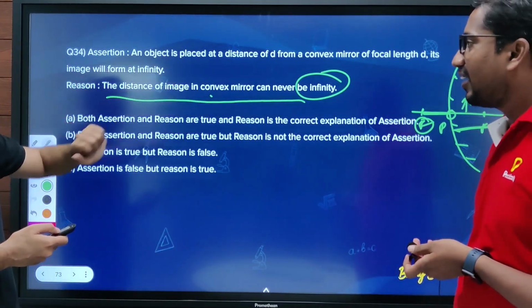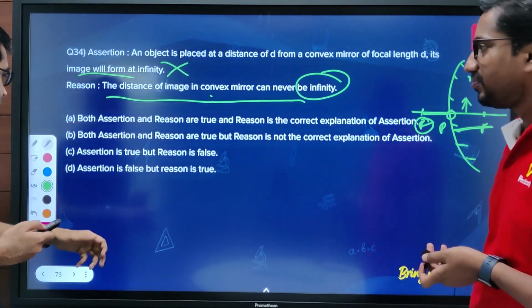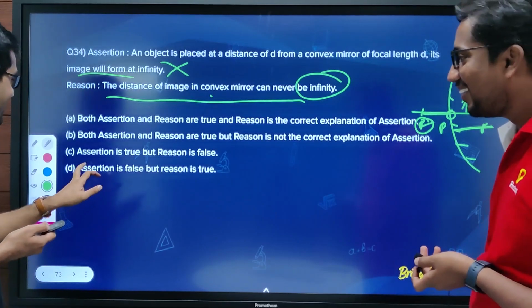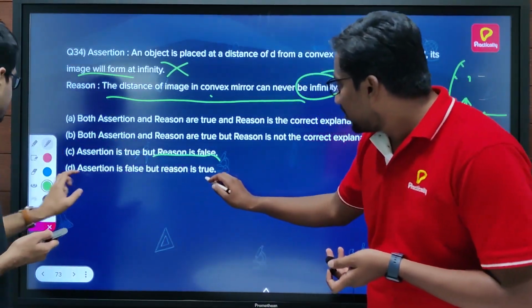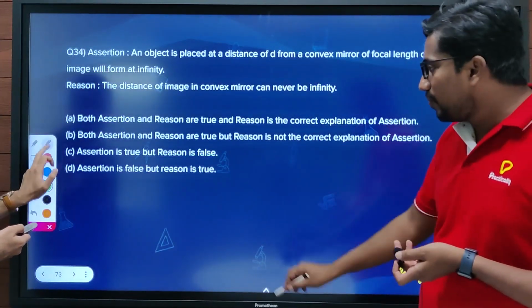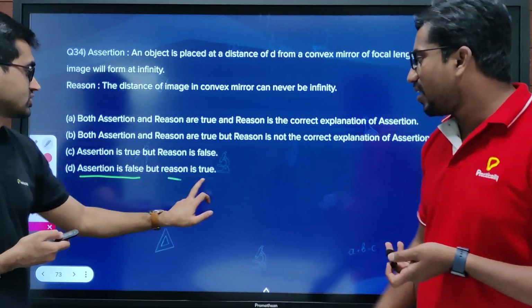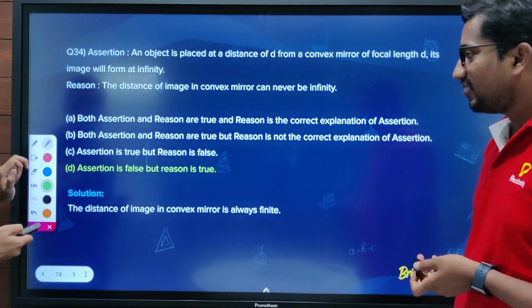So the statement that its image will form at infinity is wrong. The assertion is false and the reason is true. That's option D. Okay, let's move to the next one.